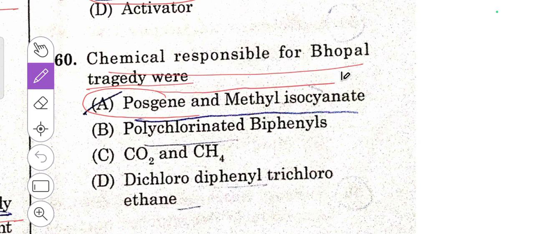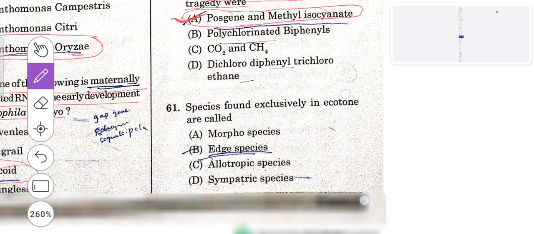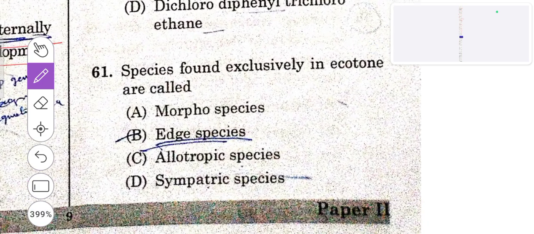Which one of the following enzymes cleaves RNA in an RNA-DNA hybrid? So that is RNase H, the right answer. D is the right answer. Then 59th. TATA box or Pribnow box are sites of promoters. C is the right answer.